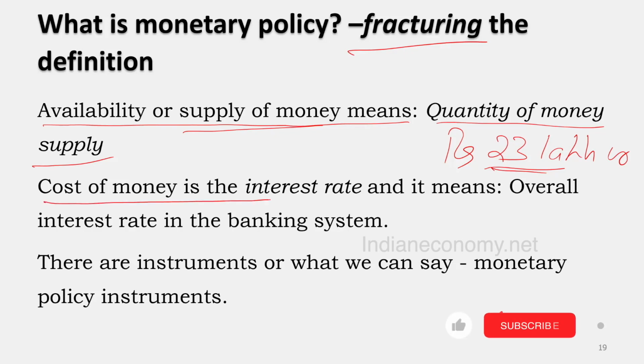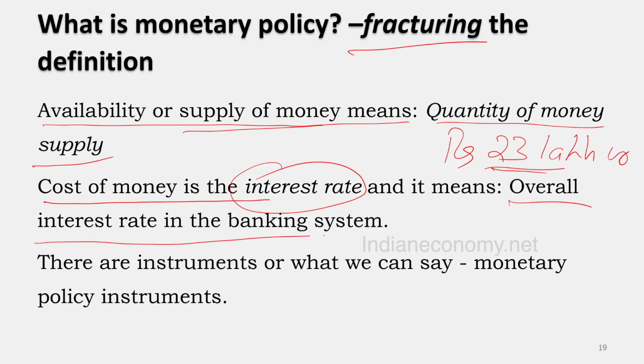Similarly, there is the cost of money. Cost of money is not the cost incurred for printing the currency; rather, it means interest rates. The interest rate you have to pay when you are getting a loan from the banking system, that is the cost you are paying. That is the cost of money, which means the overall interest rate in the banking system.